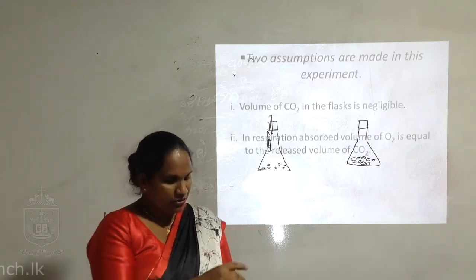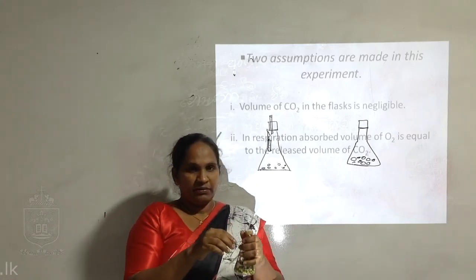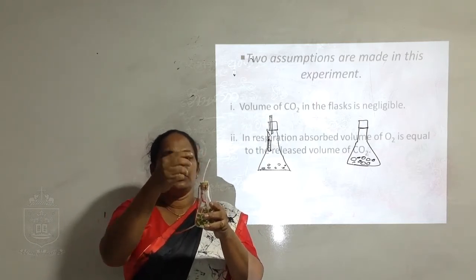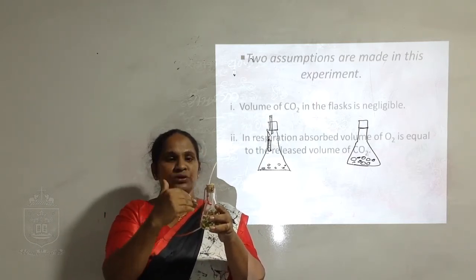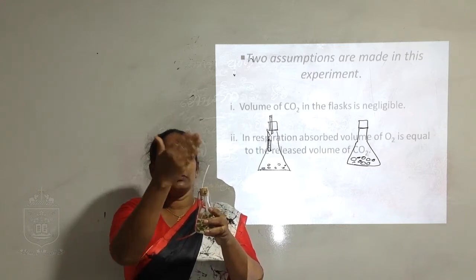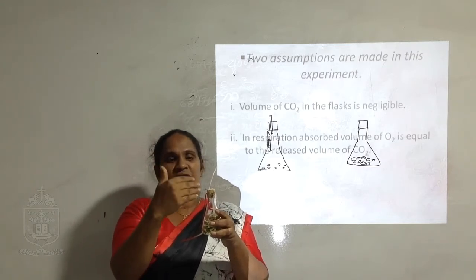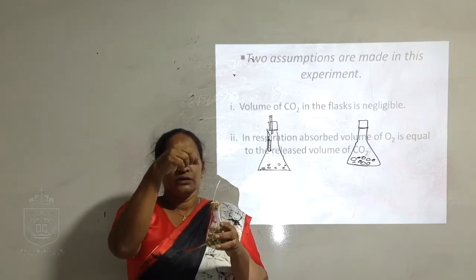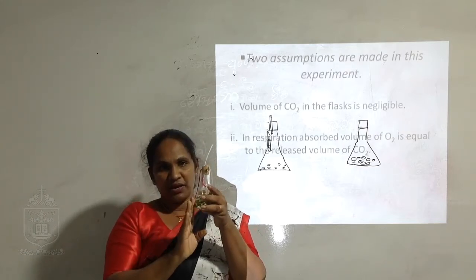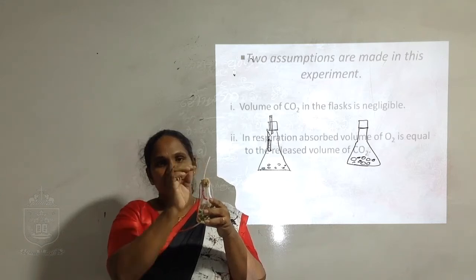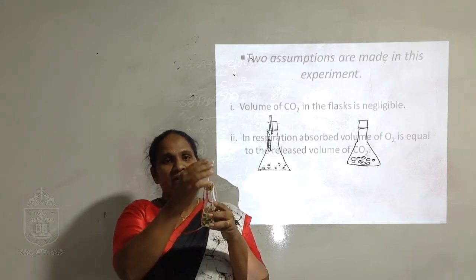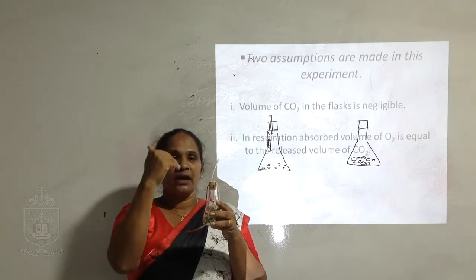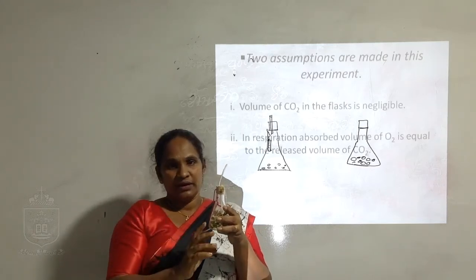When we make this apparatus, we have to connect a rubber tube to equalize the pressure outside and inside. When the pressure is in equilibrium, air does not enter into this flask.